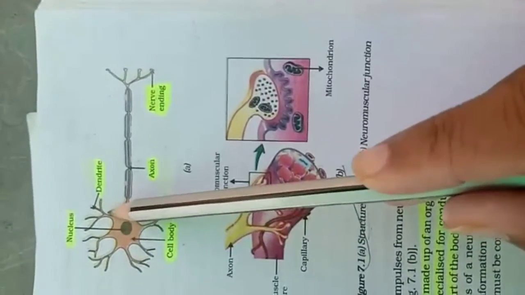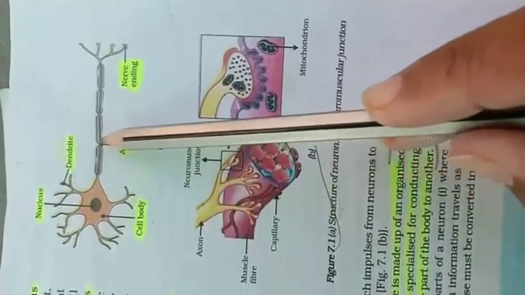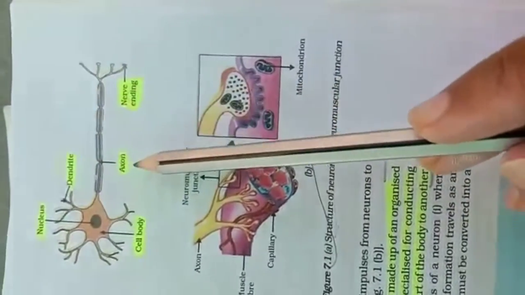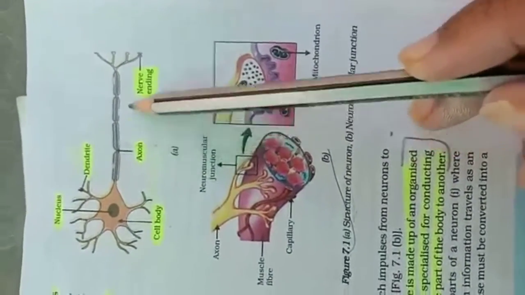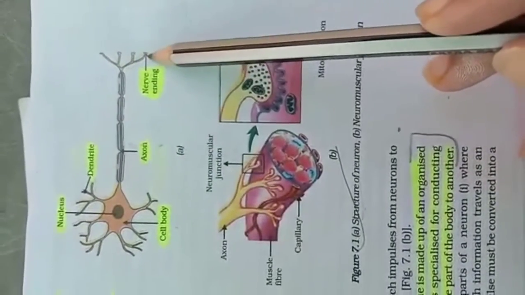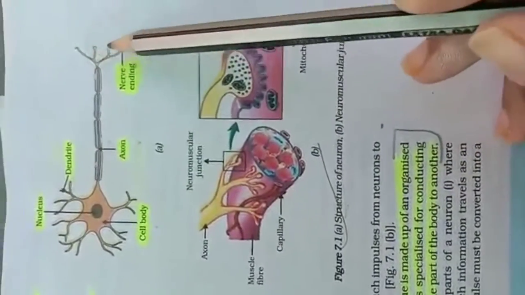You can see the branch like structures over here, that is a dendrite. This long tubular structure is called the axon. At the end of the axon there is again one more branch like structure, that is the nerve ending.